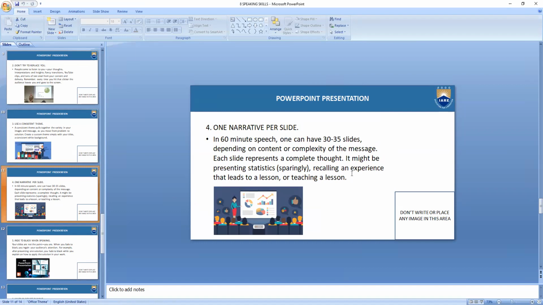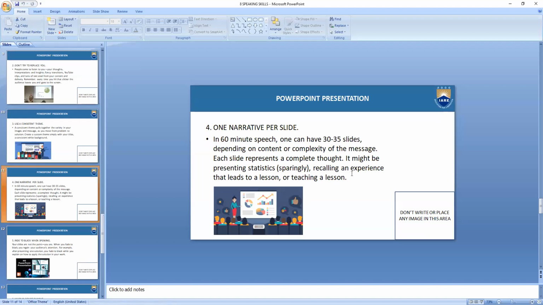So the advisor is saying that we must have one narrative per slide. It said that in a 60-minute speech, for a one hour speech, if you are giving, you can have 30 to 35 slides. That means 2 minutes per slide you have to talk on, depending on context, content, or complexity of the message.